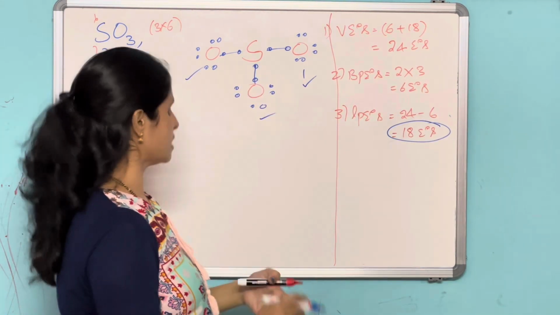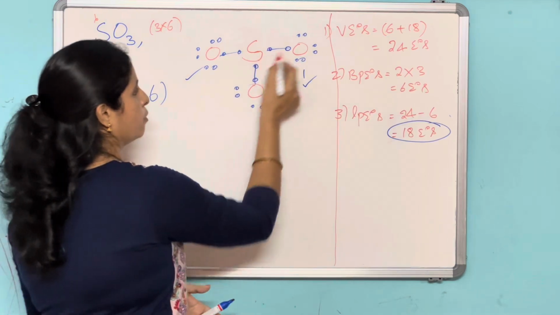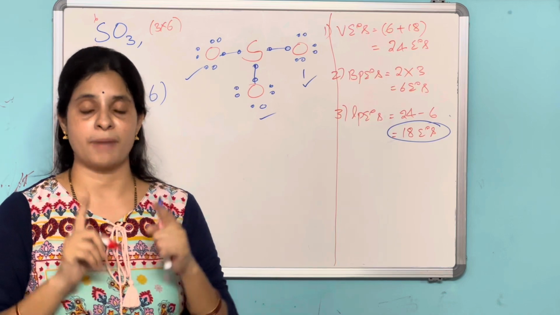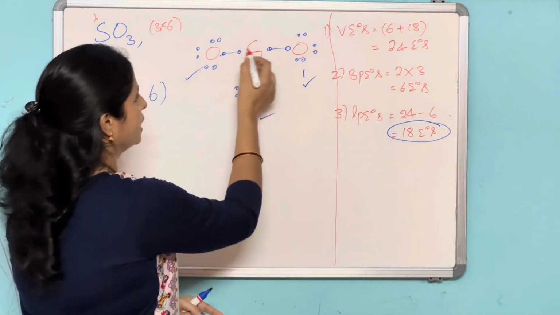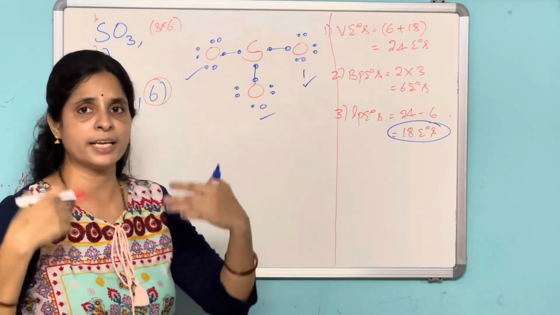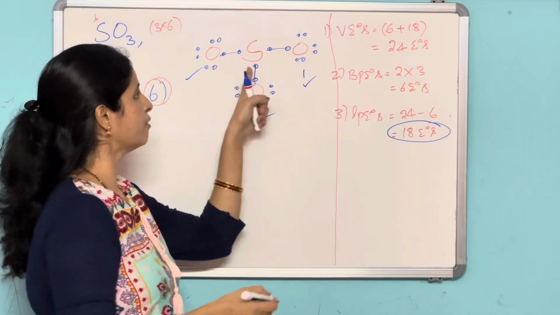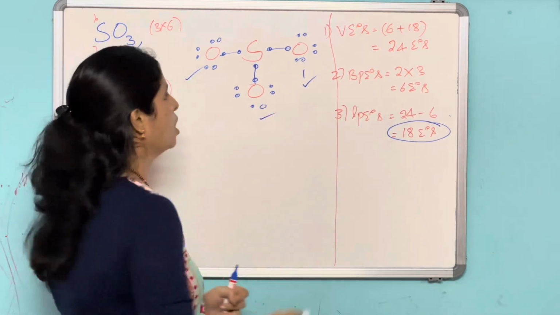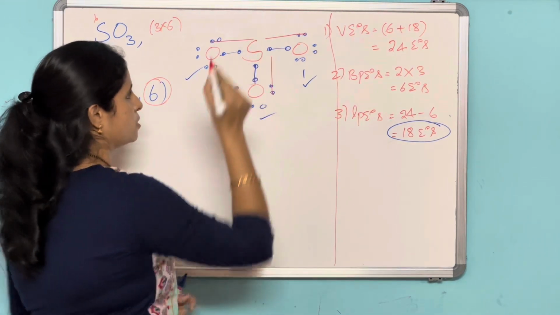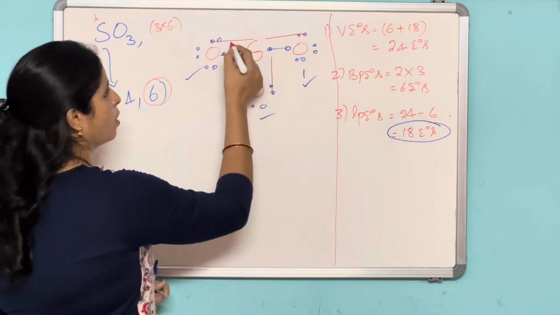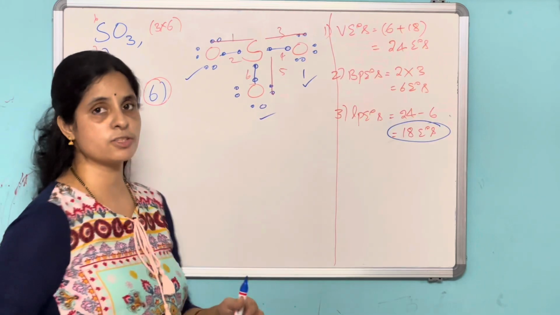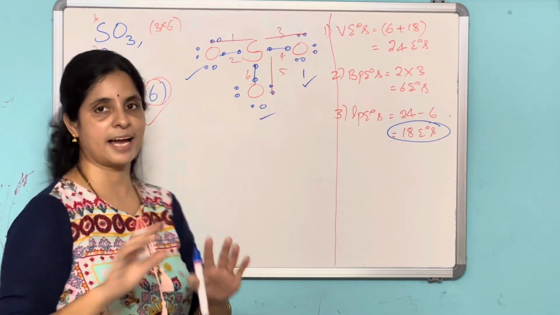Now come to this sulfur. Here it is 1, 2, 3, 4, 5, 6. I told you already, the central atom tries to be in maximum covalency. What is the maximum covalency around the central atom sulfur? It wants to be in that covalency, but around the sulfur there are only 6 electrons. And this oxygen will share a pair of electrons, this will share a pair of electrons, and this will share a pair of electrons. So how many bonds around the sulfur? 1, 2, 3, 4, 5, 6 bonds, so the covalency of 6 is satisfied.